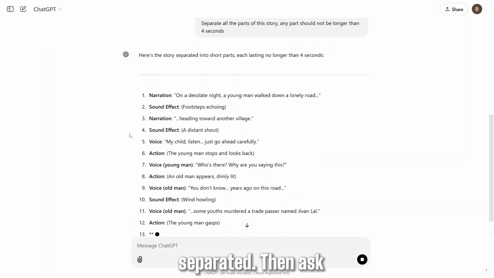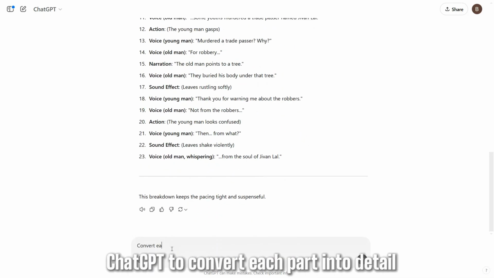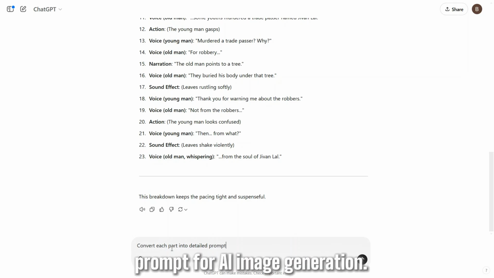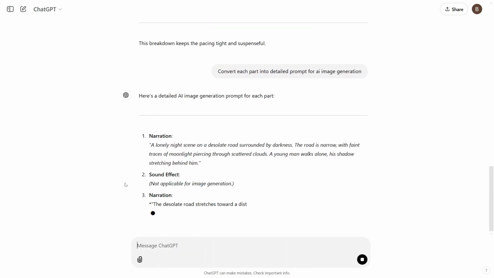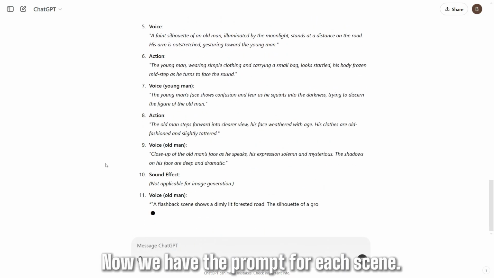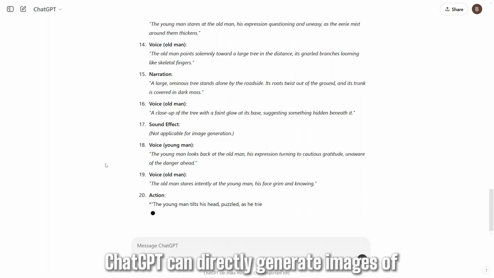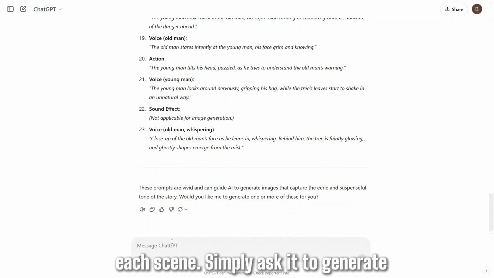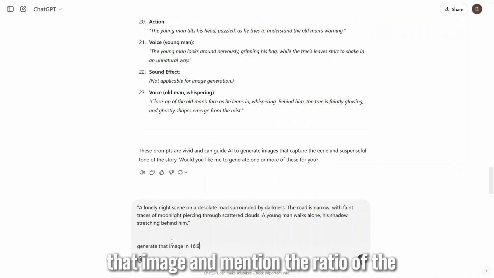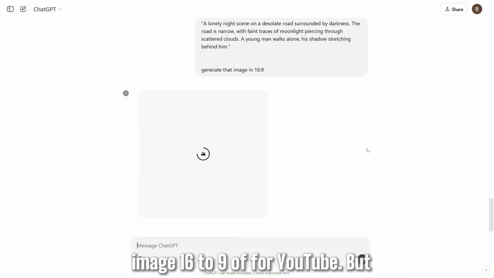Now all the parts are separated. Then ask ChatGPT to convert each part into a detailed prompt for AI image generation. Now we have the prompt for each scene. ChatGPT can directly generate images of each scene. Simply ask it to generate that image, and mention the ratio of the image, 16:9 if it's for YouTube.